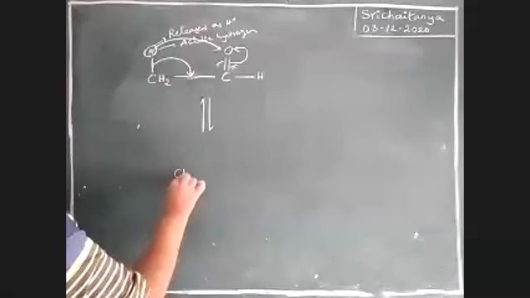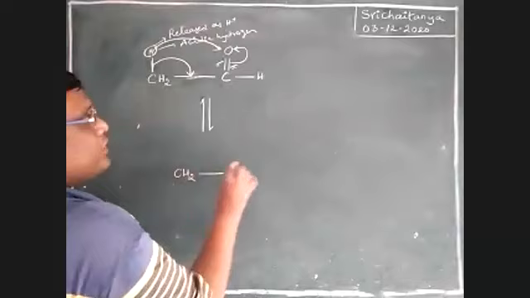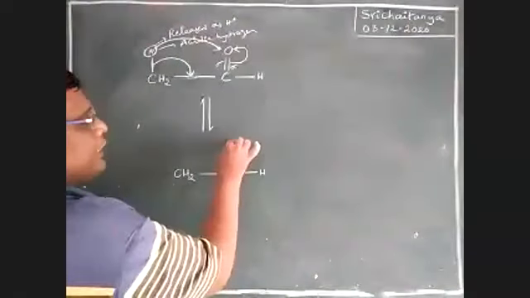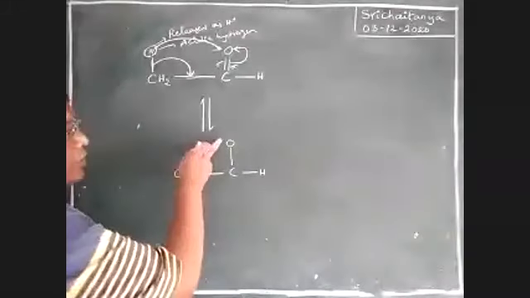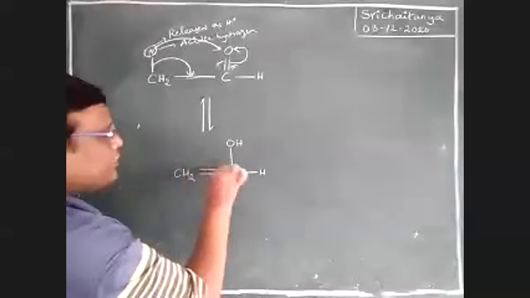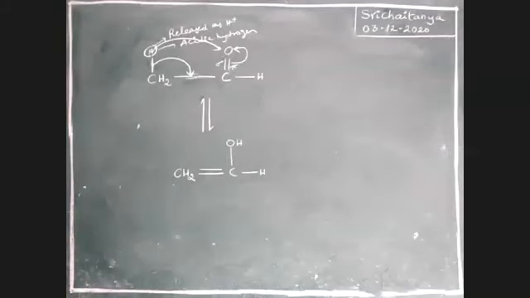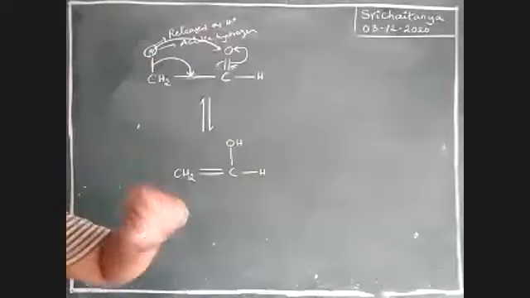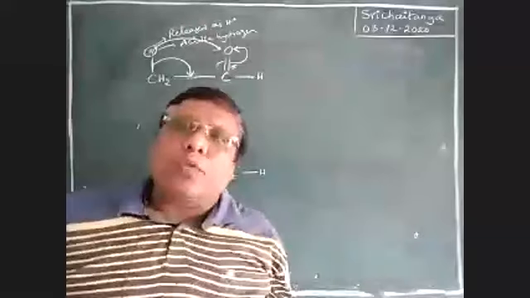That is CH2, CH. Actually, single bond, double bond. That becomes a single bond. This hydrogen migrated here, so it becomes OH. This bond migrated here, so this becomes a double bond. Now the structure is completed. Now this structure changes to this structure. It is just migration of a proton from one atom to another atom.